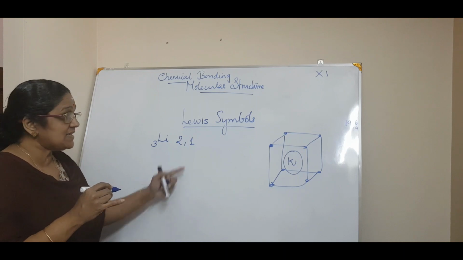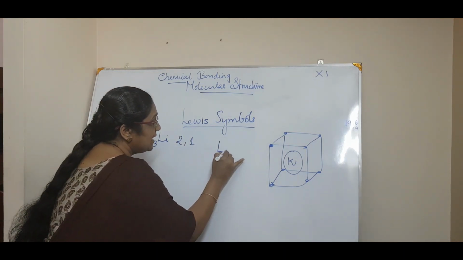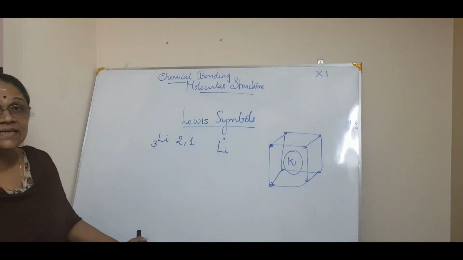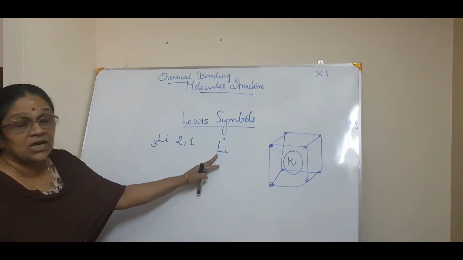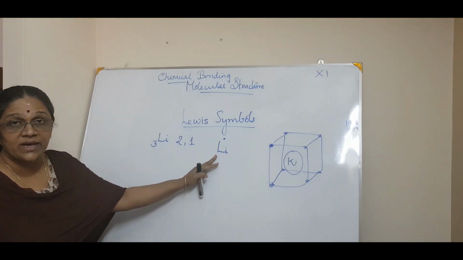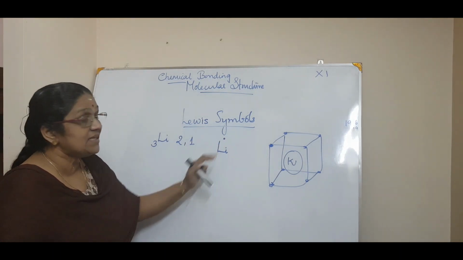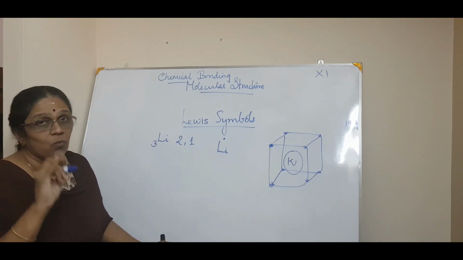Now I represent this lithium as a Lewis symbol: lithium and 1 dot. By seeing this symbol, you can say definitely this is a Lewis symbol in which lithium has an outer electron of 1, or valence electron of 1.